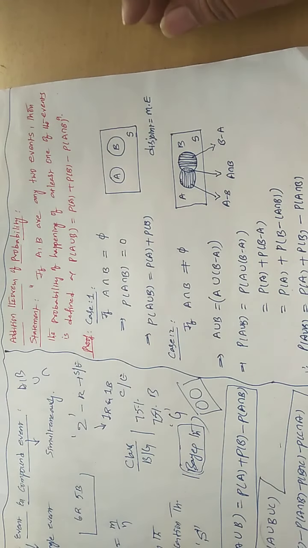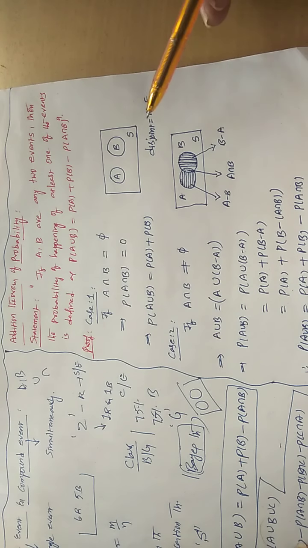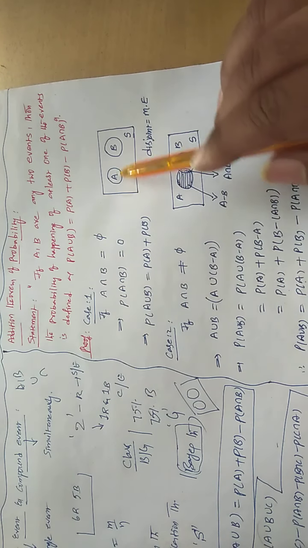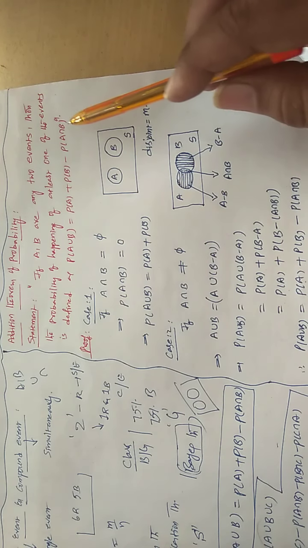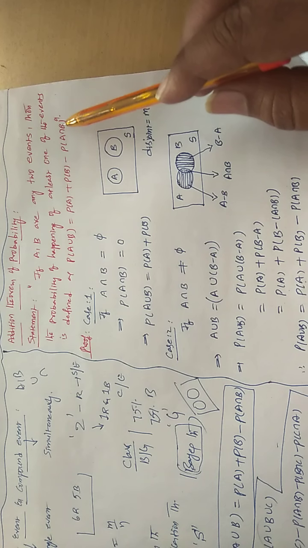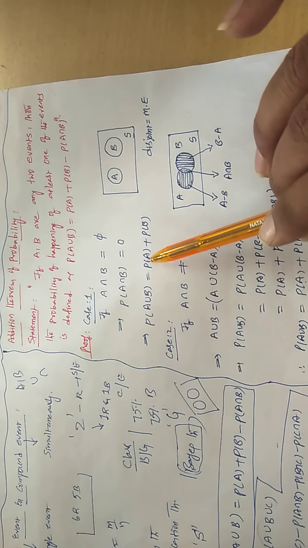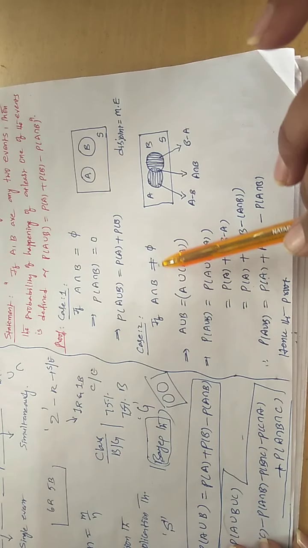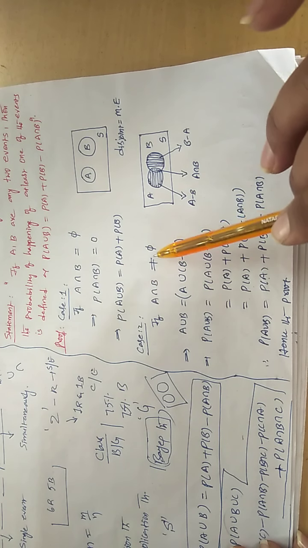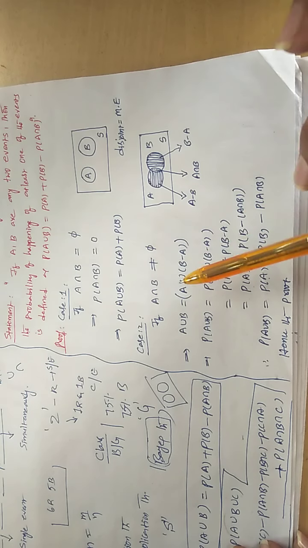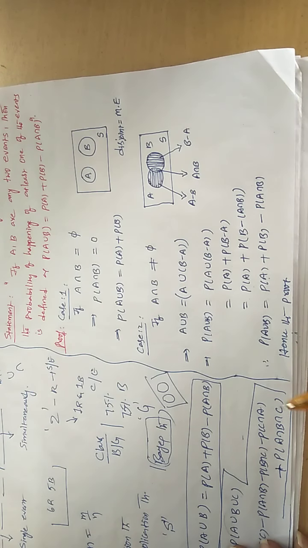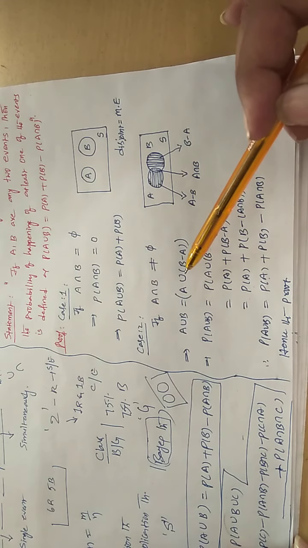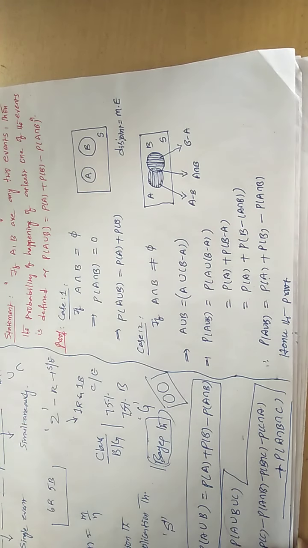What is the important conclusion we got here? Whenever A, B are disjoint events, the intersection probability is not possible, so simply you put probability of A plus probability of B. But whenever the events are not disjoint, not mutually exclusive, or mutually inclusive events, the proof goes like this.